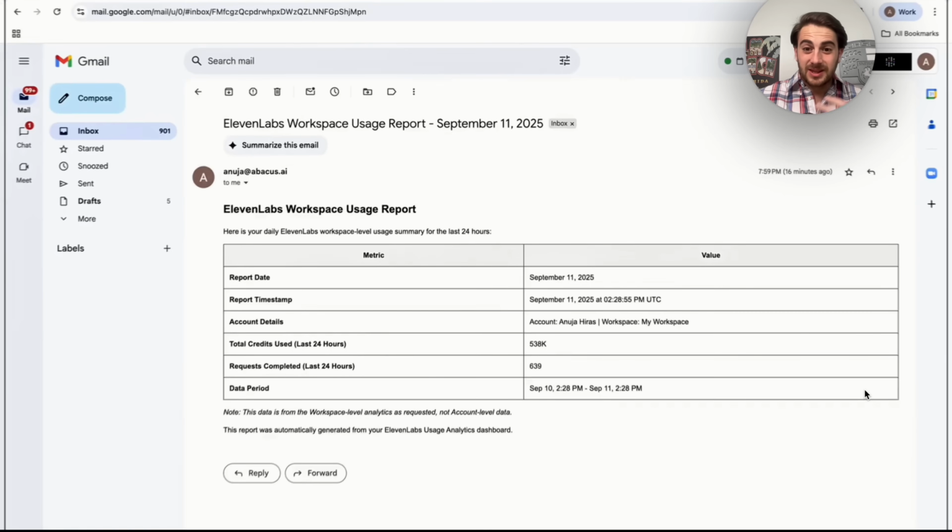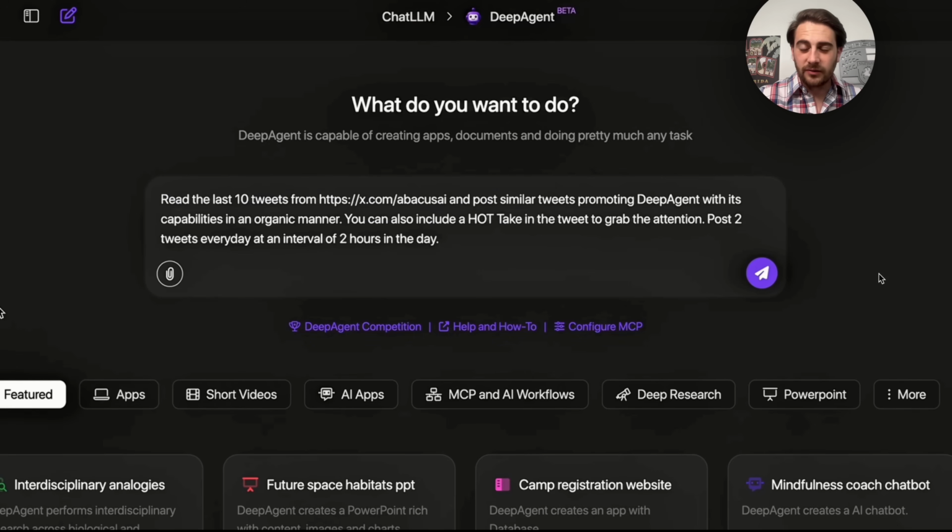We can also see that this even went through and actually gave us a table format for the email that it sent. It gave us the report date, the timestamp, the account details, the total credit usage, the requests completed, and the date period. And again, we could have this go through and pull this across a bunch of different areas of our business. And the last thing I wanted to show off for you is how you can actually get this to post for you on social media.